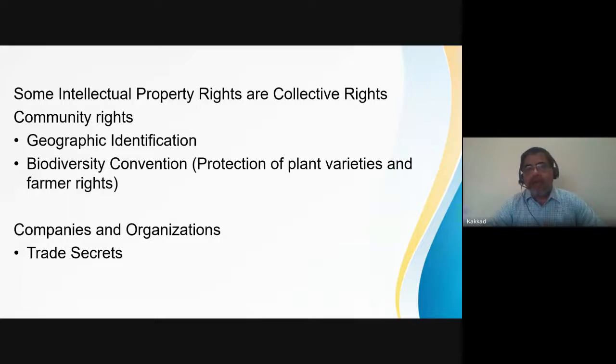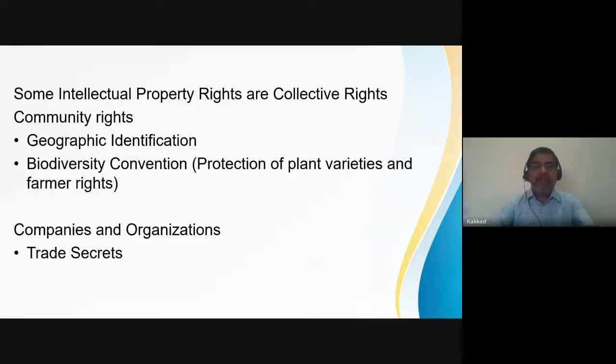And then you have the biodiversity convention, which is protection of plant varieties. So it's not exactly an intellectual property right, but it is a collective right, and there are a lot of efforts to protect the rights of the indigenous communities, the farmers, the aboriginals. So that is a collective right.